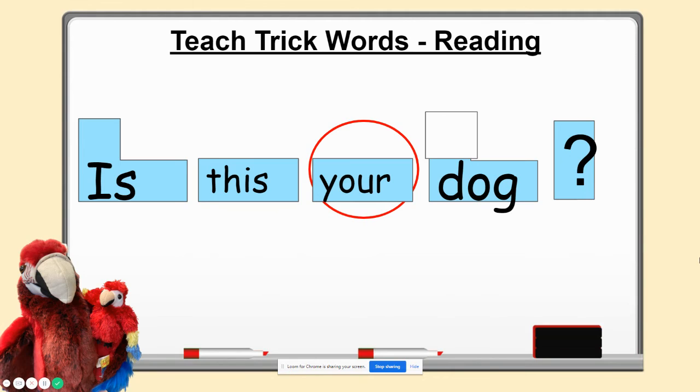Our beginning sentence begins with a capital, so capital I. This, your is circled. And then, of course, our word dog. And then we have our ending question mark. And I did add in my underline for my digraph TH for this. Wonderful. Now, we underline that one. On our last word, we marked our bonus letter.